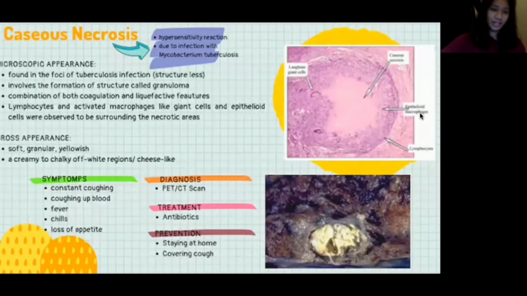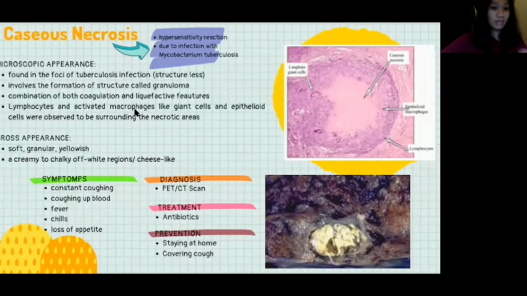Thank you. I'm Eshika, and I'll be presenting about caseous necrosis. Caseous necrosis is a hypersensitivity reaction that is due to infection with Mycobacterium tuberculosis. For the microscopic appearance, it is found in the foci of the tuberculosis infection, and it appears structureless. It involves the formation of a structure called a granuloma. It has a combination of both coagulative and liquefactive features.